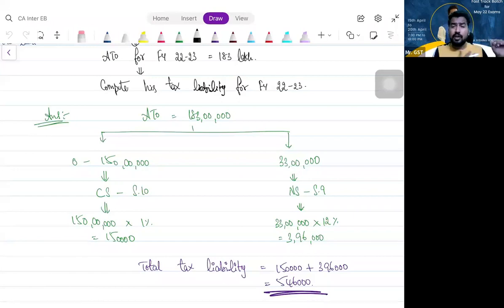Now see, in composition scheme, you cannot collect tax from the customer and you cannot avail ITC. Once you come out of composition scheme, yes, you can collect tax from the customer and you can avail ITC. Is that clear, guys? Hope you have remembered, you are still able to recollect the provisions of composition scheme: you cannot collect tax, you cannot avail ITC, all the stuff. Obviously, when you come out of composition scheme, those restrictions no longer apply. You can happily collect tax from the customer, you can avail ITC.